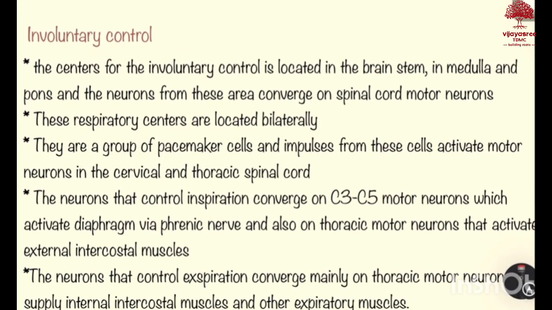The centers for involuntary control are located in the brainstem in medulla and pons, and neurons from these areas will converge on the spinal cord motor neurons. These respiratory centers are located bilaterally. They are a group of pacemaker cells, and impulses from these cells activate motor neurons in the cervical and thoracic spinal cord. The neurons that control inspiration converge on C3 to C5 motor neurons, which activate the diaphragm via the phrenic nerve, and also on thoracic motor neurons that activate external intercostal muscles.